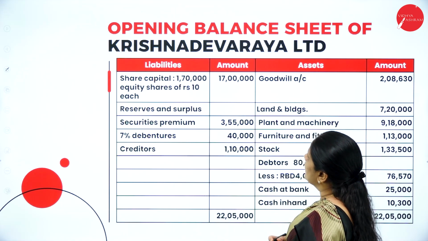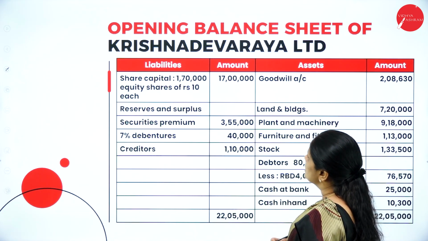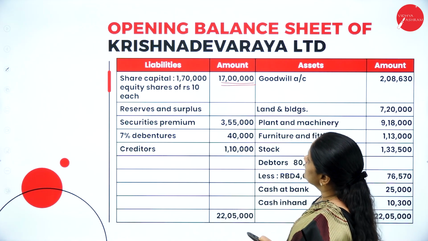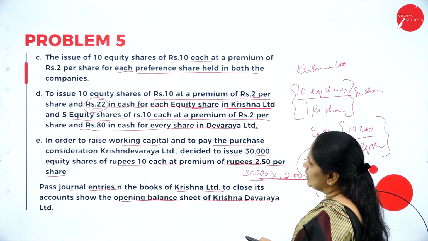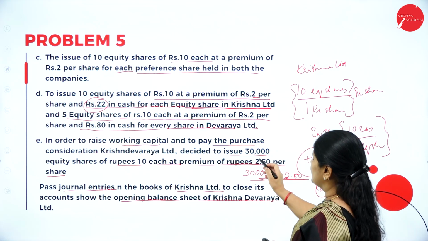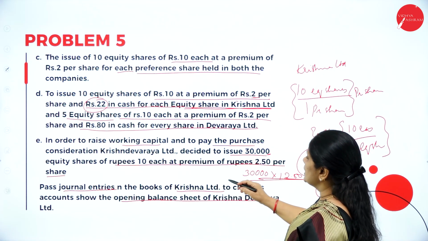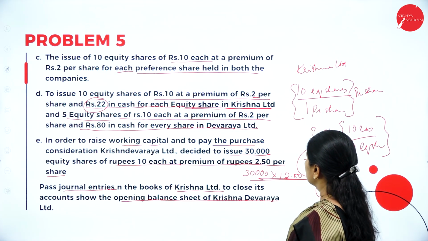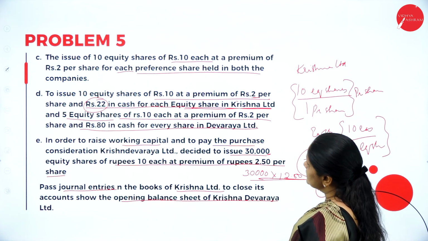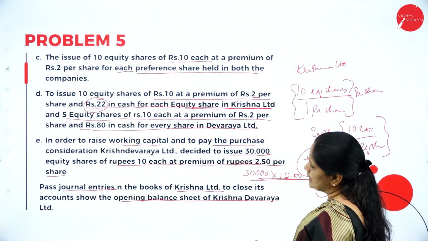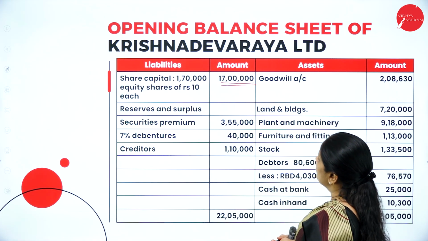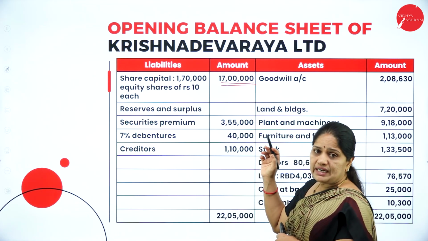Now, equity share capital: 1,70,000 equity shares of rupees 10 each, 17 lakhs. So this is the balance sheet here. How do we get this 1,70,000? Whatever is the number of shares, they have told us they have decided to issue 30,000 equity shares of rupees 10 each at a premium of rupees 2.50 per share. So this 30,000 equity shares plus they are also issuing 5,000, 5,000 etc. Totally it comes up to 1,70,000 equity shares of rupees 10 each. So it will be 17 lakhs.